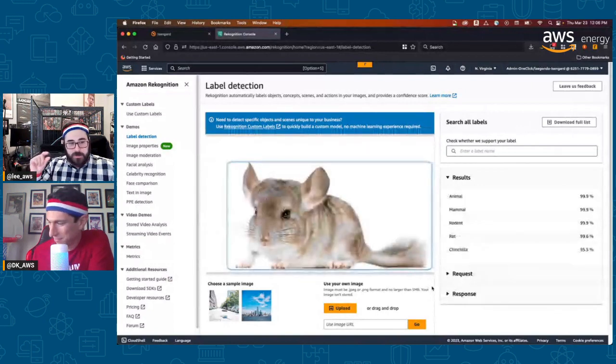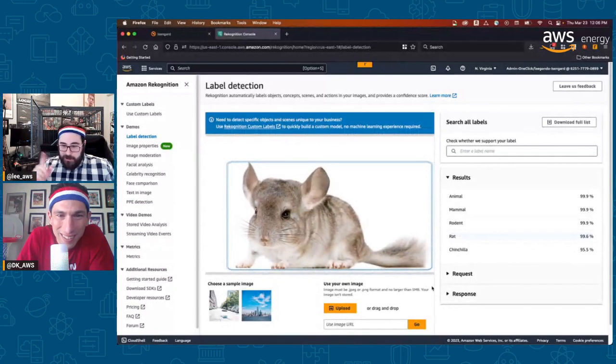Oh, really close, really close. So we have 95.5% chinchilla. It picked rat, so we even have guessing of a rat, right? It's close though. I mean, look at how close rat. Very close. It's very close.